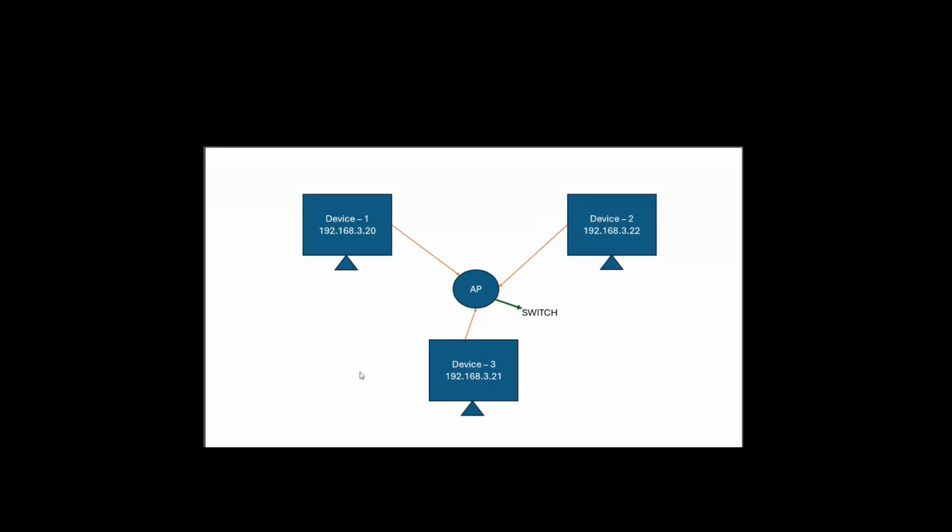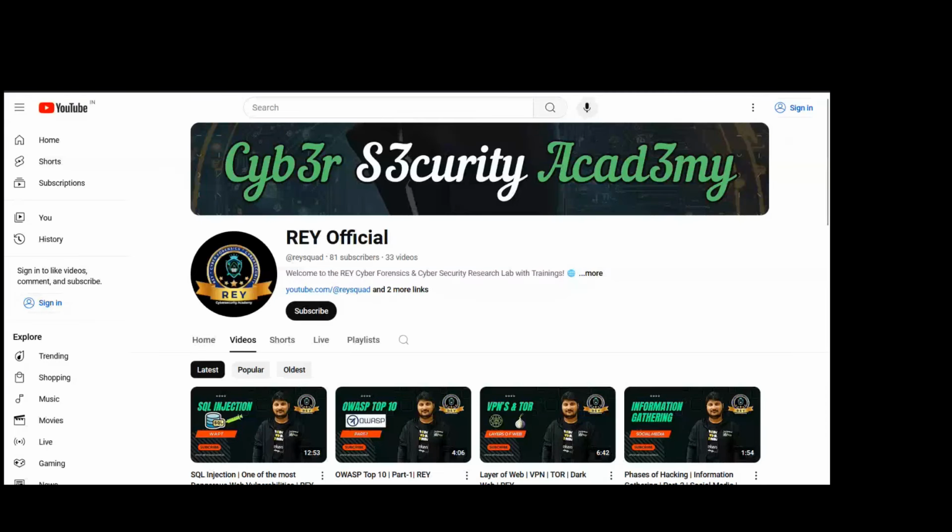Now coming to the network devices. What is the difference between the hub and switch? We make use of the hub where we can connect multiple devices. We can call it a non-intelligent device, whereas the switch we can call an intelligent device. The reason why we call the hub a non-intelligent device is that in the hub, whatever information you share, no matter how many devices are connected, that information will be shared to each and every one. Here, if you observe, this is the hub.